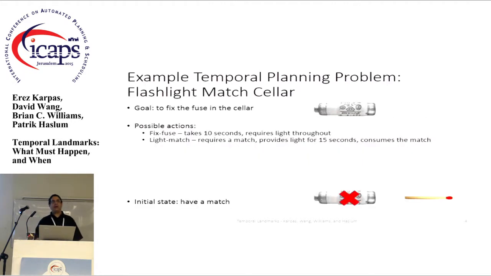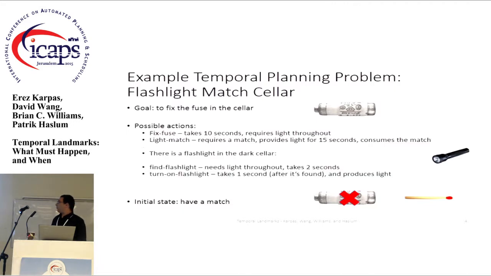Now I want to describe an example temporal planning problem, and it's going to be a variant of the well-known match cellar one. Our goal is to fix the fuse in the cellar, and there are two actions I can take. I can fix the fuse, which takes 10 seconds and requires light throughout. And I can light a match, which requires a match at the beginning. It provides light for 15 seconds and consumes the match. That's the standard one, but we're also going to add a flashlight. That flashlight is somewhere in the dark cellar.